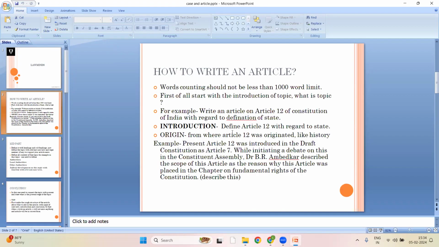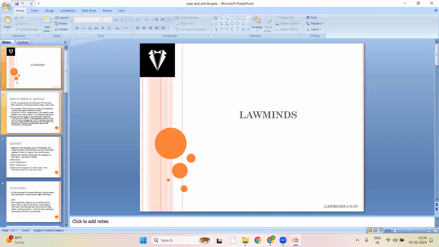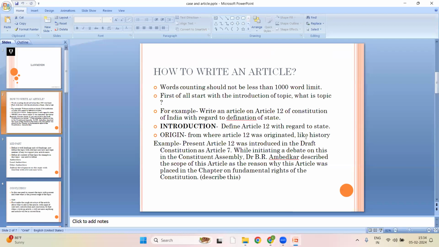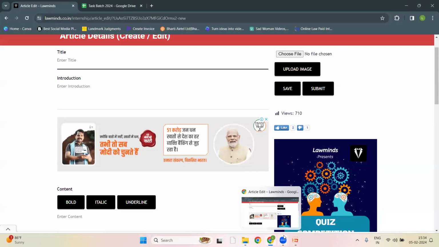Less than 1,000 words. Okay, there is no maximum word limit. You can write as many words as you want, but articles which are less than 1,000 words will not be submitted. The website is automatic. If you click on the submit button, it will not be submitted.